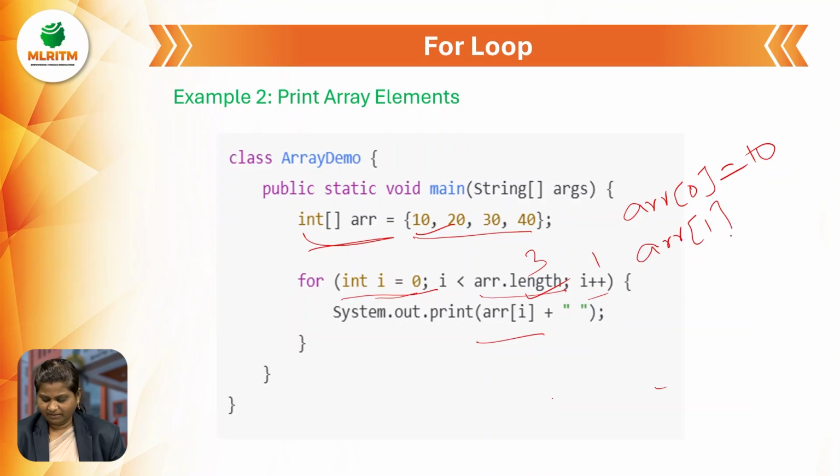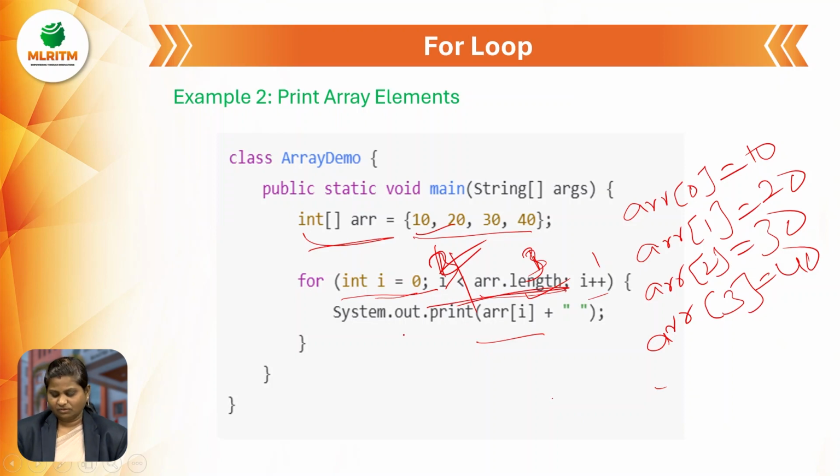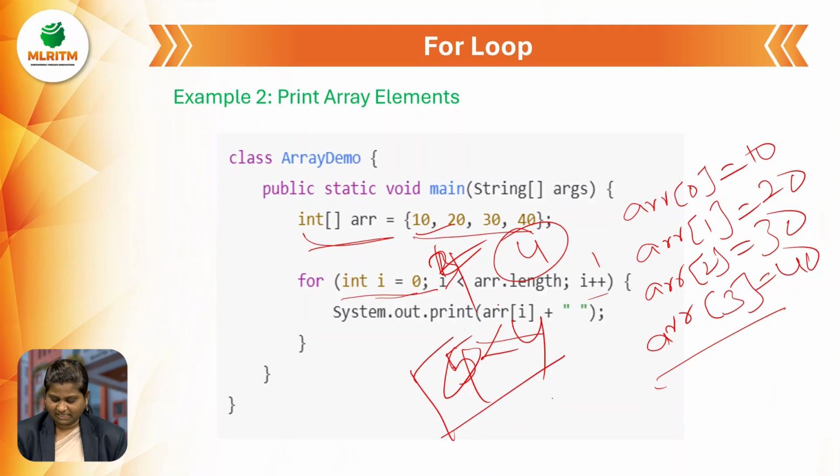Array of 1 is 20. Yes, next is 2. Array of 2, that is 30. Next 3, array of 3, that is 40. Next 4. Is this true? False. So that's why the index value is 3. Is 4 less than or equal to 3? This condition is false, so the loop will be terminated. We will get the values 10, 20, 30 and 40.